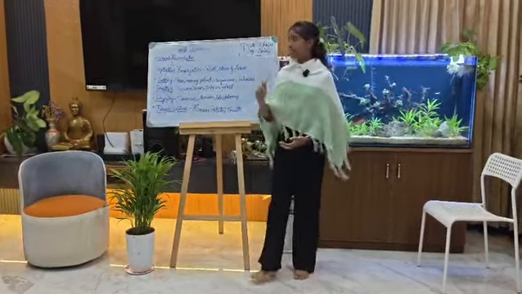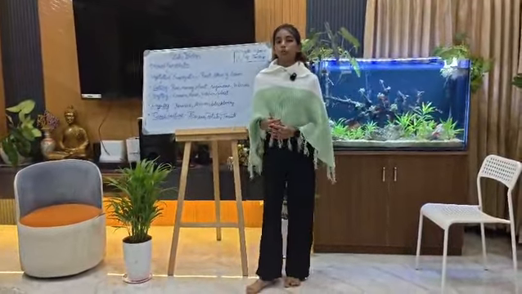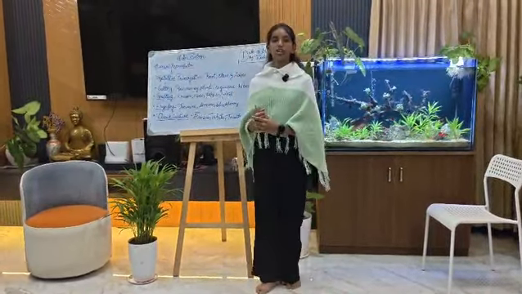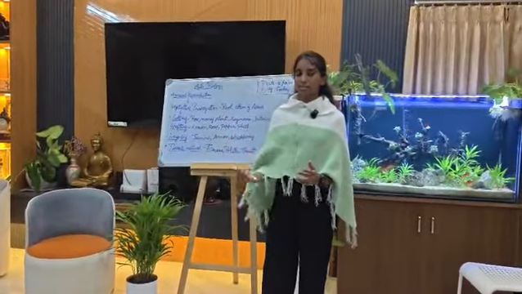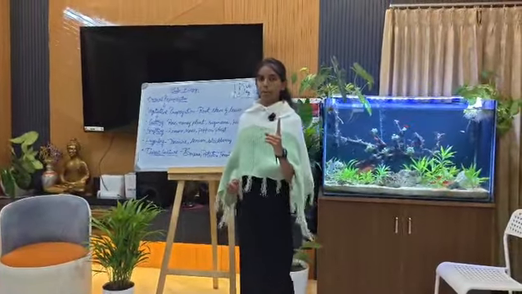Firstly, let us know what is asexual reproduction. It is the type of reproduction which involves only a single parent, and the fusion of male and female gametes does not take place in asexual reproduction. The offspring produced are identical to their parent because it involves only a single parent.